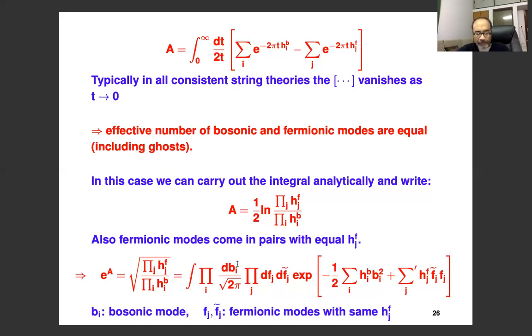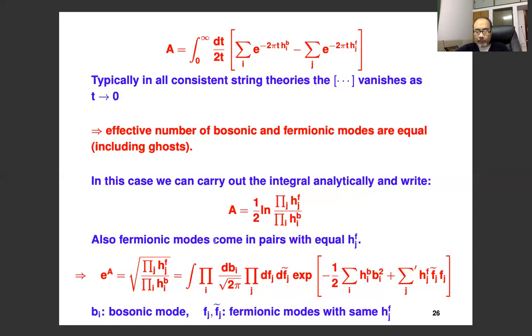The B are the bosonic modes, and the integral runs over the number of bosonic modes, the number of i's present in this sum. The fermions always come in pairs, so I have introduced F and F tilde, which runs over the sum of pairs. Together F and F tilde span all the fermionic modes that come here. This is an identity: A can be expressed like this for positive HIF and HIB.